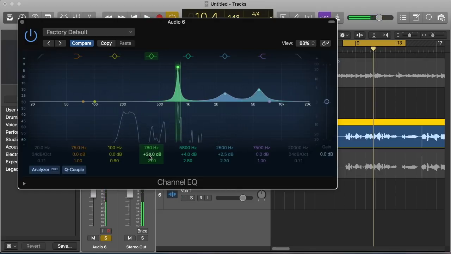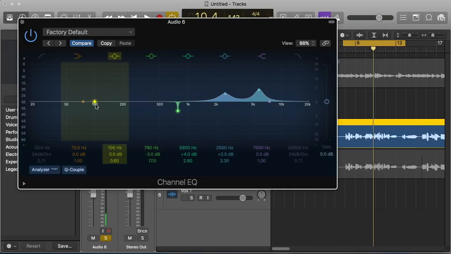So just listen for those loud ones. There's one at 780 here. Just going to bring that down about 3 dB. Widen that Q just a little. Grab another band here.